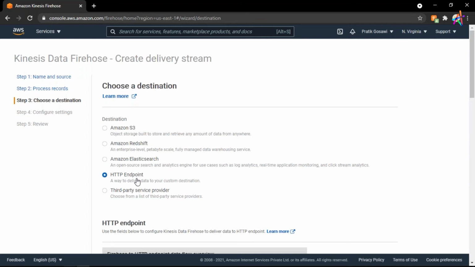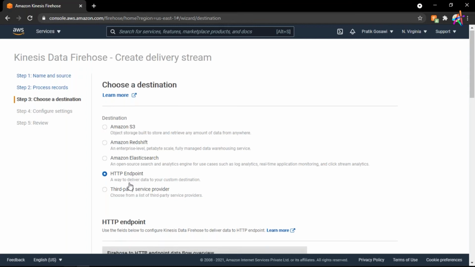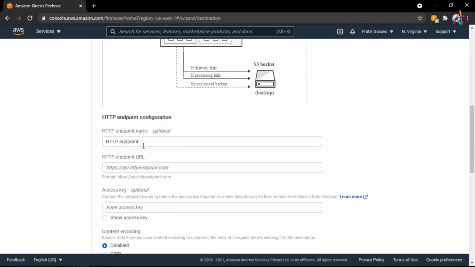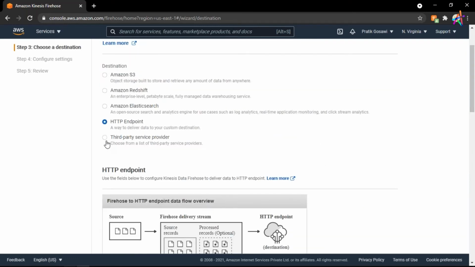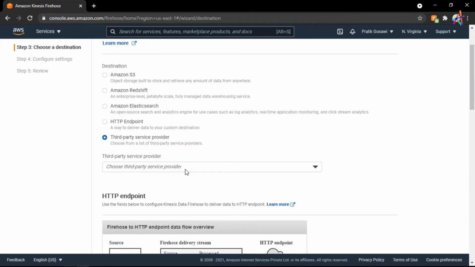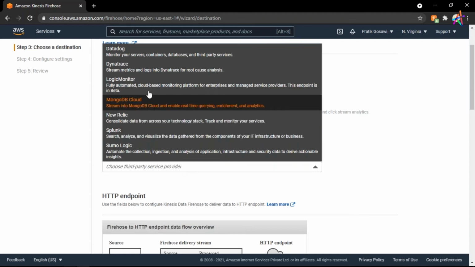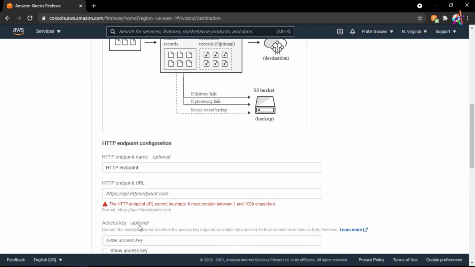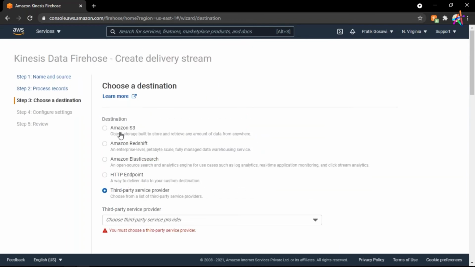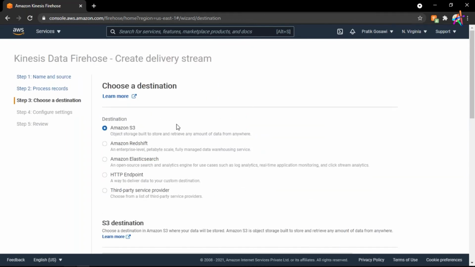So if you have your own personal web server in your company's data center, here you can just define your HTTP endpoint and you can get your data in there. Here I will define the HTTP URL. All right. Now, there are some third-party providers as well. Here you can see MongoDB Cloud, Datadog, Logic Monitor, Splunk. You can store your data in these as well, and you don't need to do any hard configuration. You just need to provide a little bit of configuration here. You don't need to install anything. You just need to select an option in here, as I selected Amazon S3.